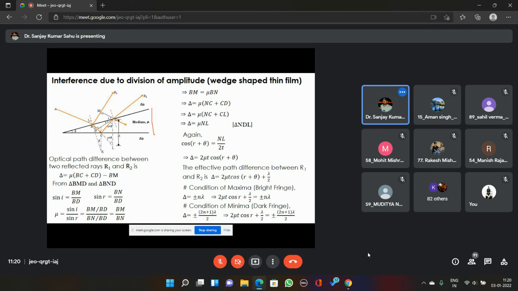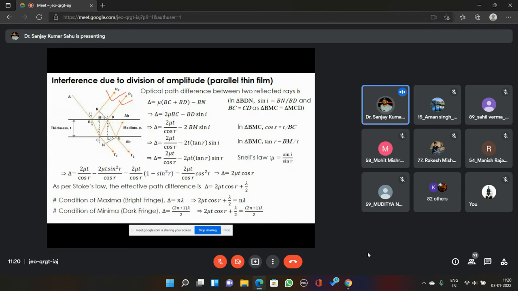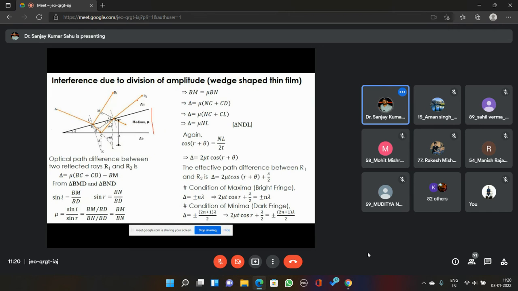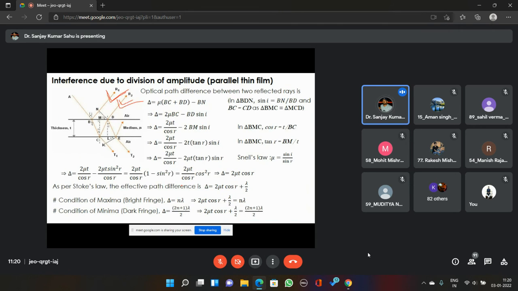So if it is a parallel thin film, then what will be the phase difference between first reflected and second reflected light? If it is a wedge shaped thin film, then what will be the phase difference between the first reflected light and second reflected light? That's what is being derived and discussed in these two slides. I request you, I insist you to come to the next class with a little prior reading of these two slides, because I'll be discussing only one. The next I'll not be discussing.